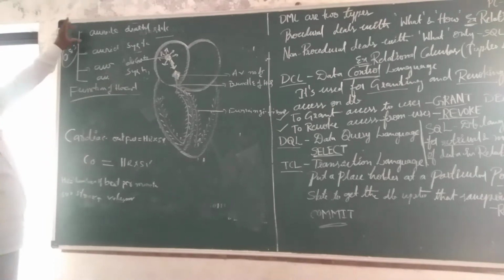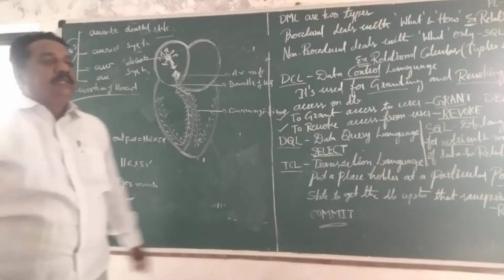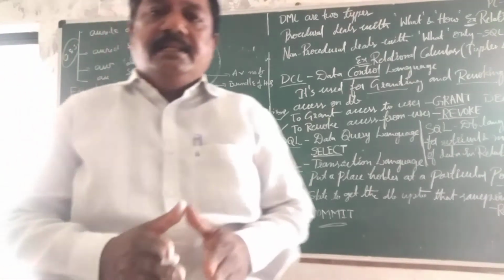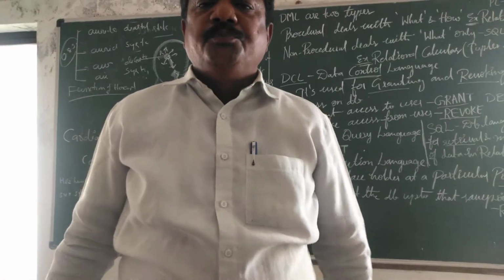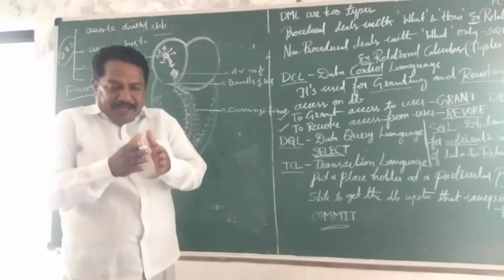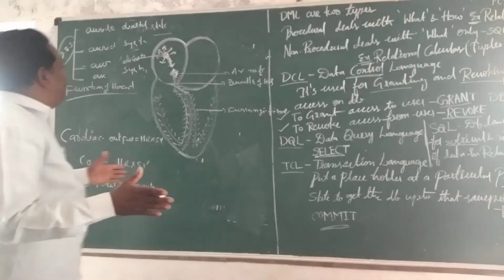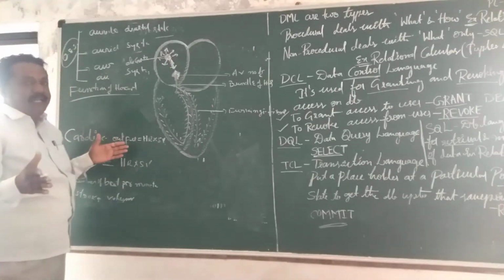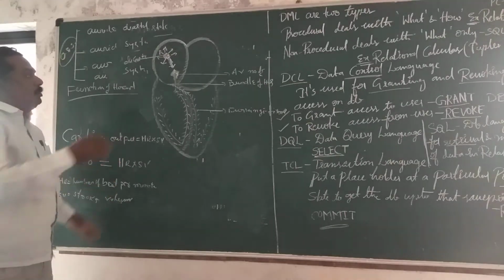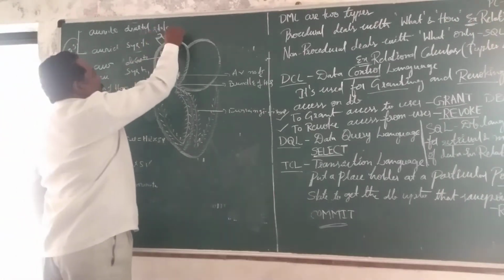So that is the first step, auricle diastole. Systole means contraction, diastole means relaxation. When the auricles are relaxed, the space increases.